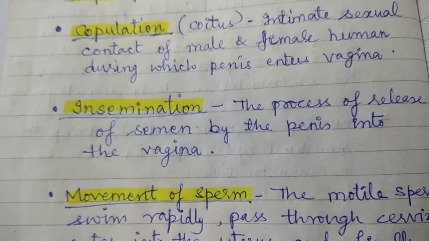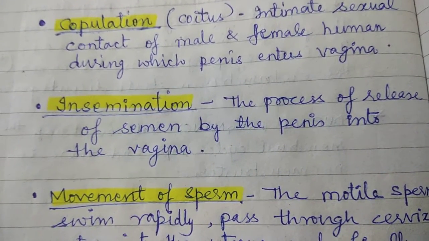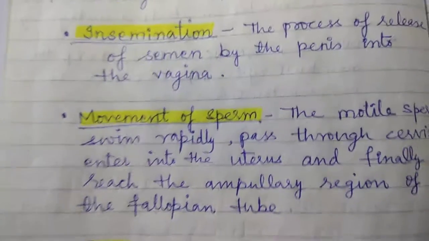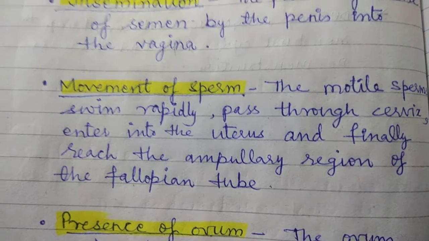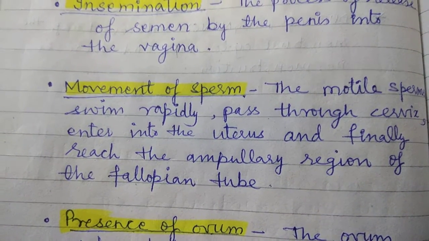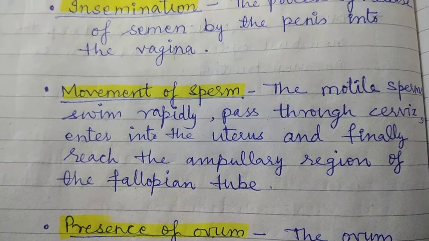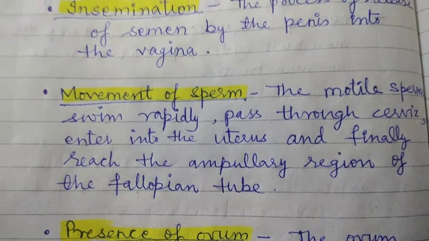Then what happens after insemination? The sperms are placed in the vagina and start moving. So third is the movement of the sperms. The motile sperms swim rapidly, pass through the cervix, then enter the uterus, and finally reach the ampullary region of the fallopian tube.